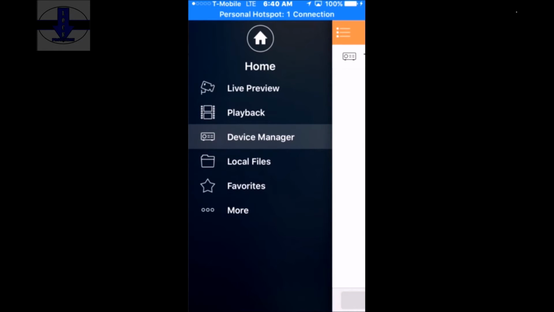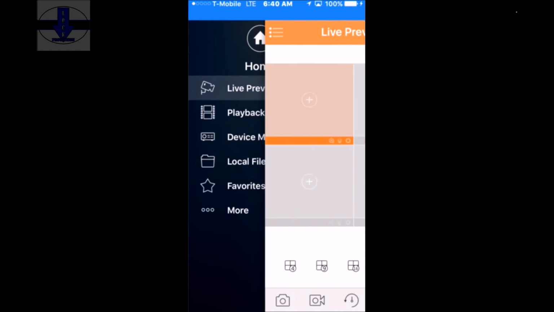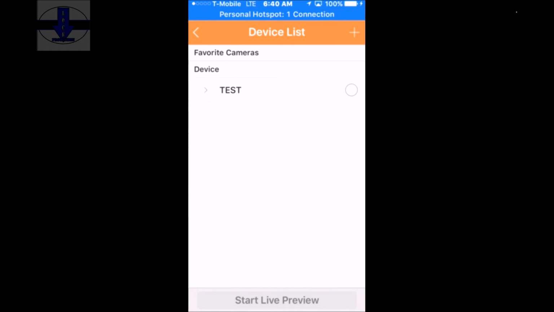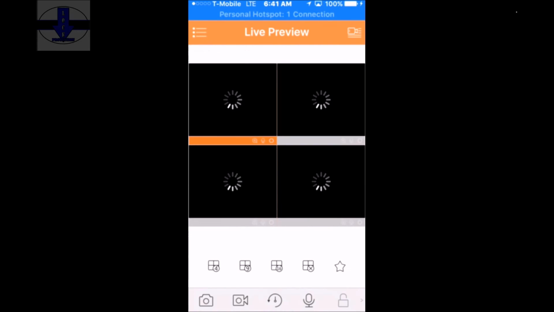Click the three lines, go to Device Manager and Live Preview. To start all your cameras at once, click on the icon located at the top right and check mark your device and click Start Live Preview. This will start all of your cameras at once.